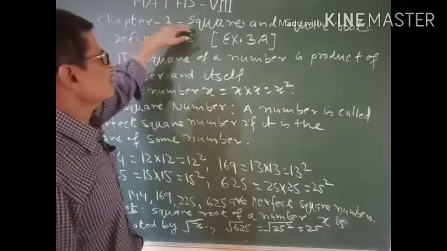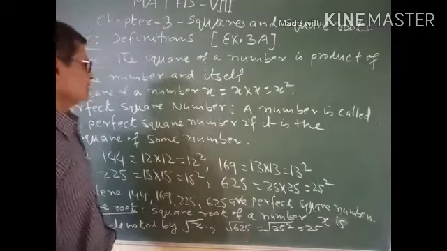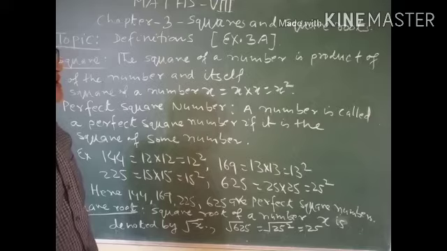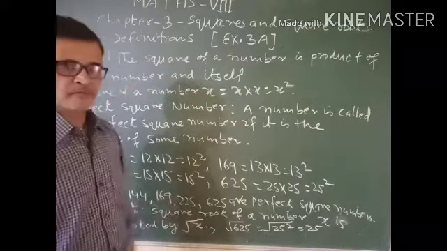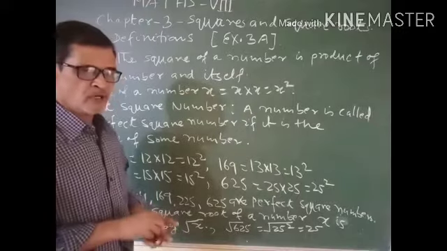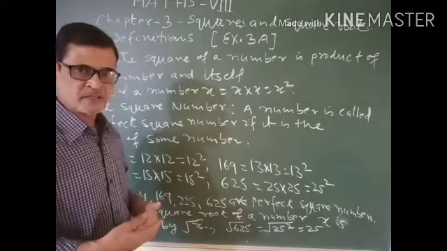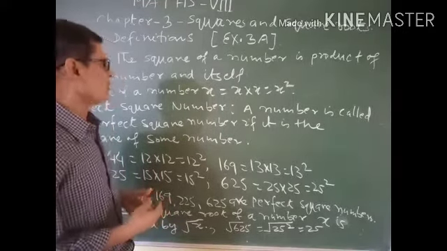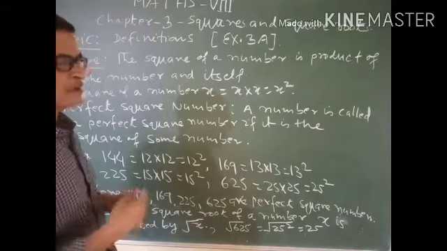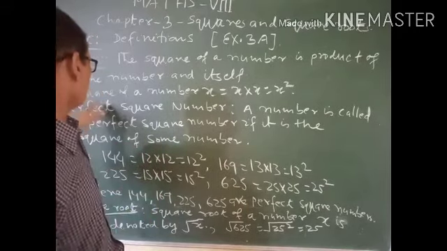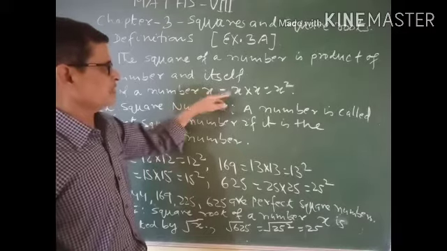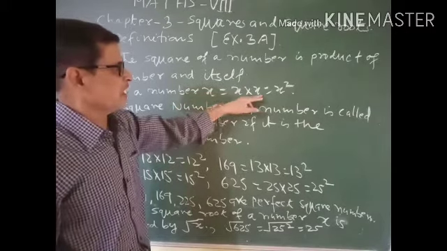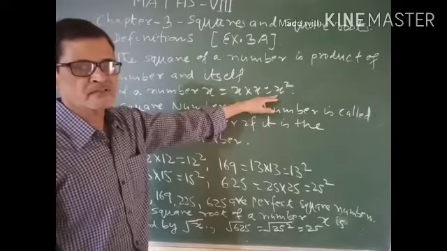You know what you mean by squares? The square of a number is the product of a number and itself. When a number is multiplied by itself, then it is called the square of the number. For example, for a number x, we have x into x, and this is equal to x square.